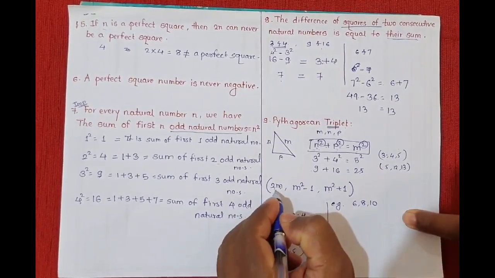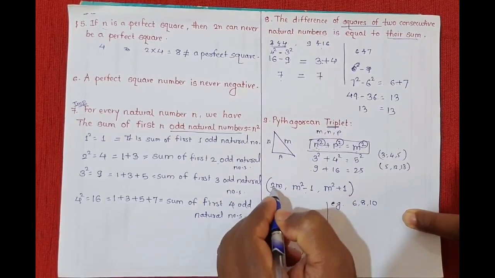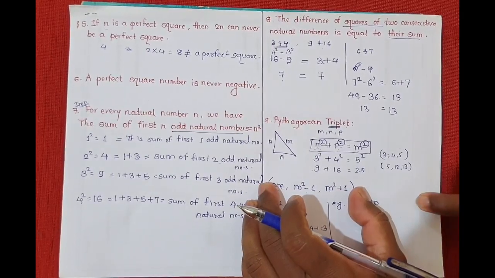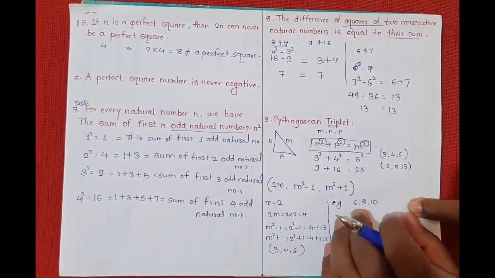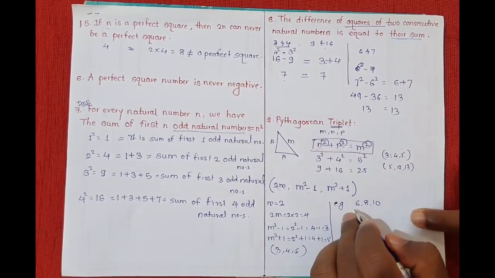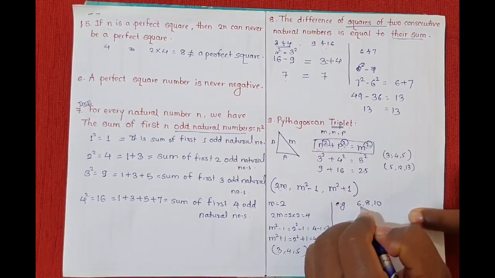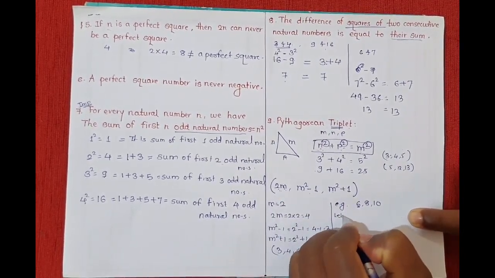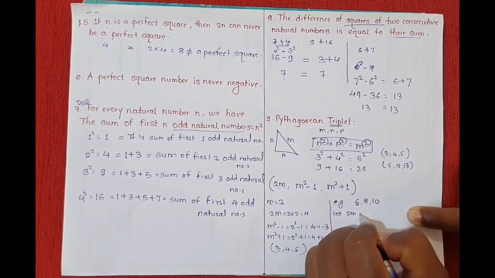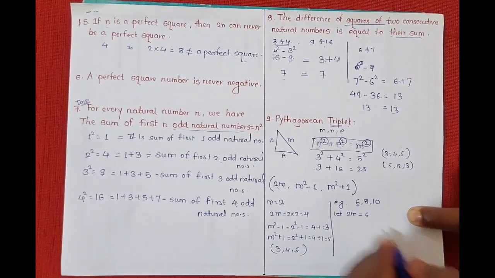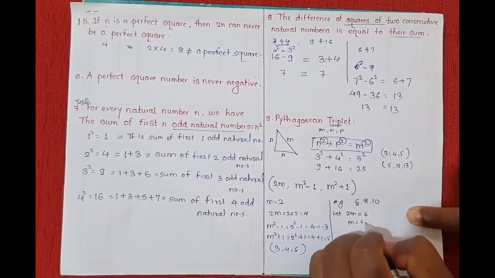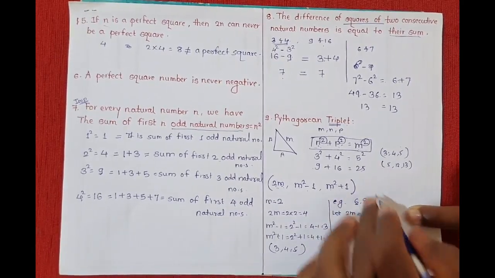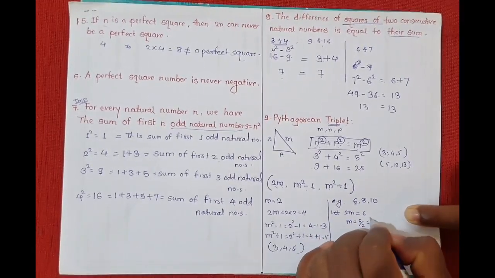See, we have these three formulae: 2m, m square minus 1 and m square plus 1. These three numbers are said to be a Pythagorean triplet. So this formula we are going to use here. First, the first number 6 you have to take as 2m. So you need to write here, let 2m is equal to 6. Then m is equal to what? 6 upon 2, that is 3, correct? Now we have got m equal to 3.